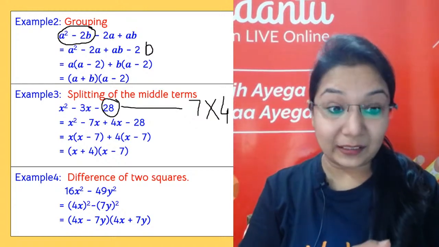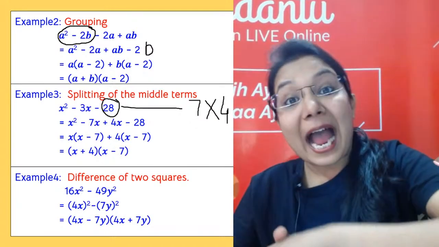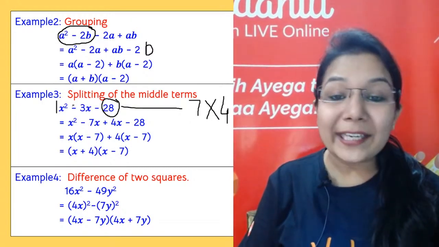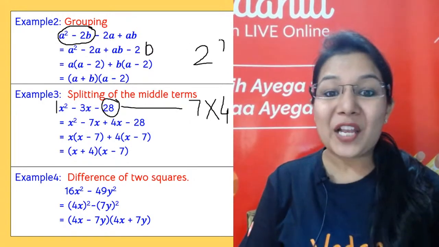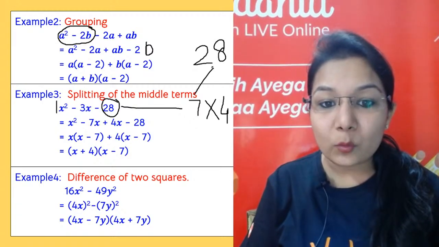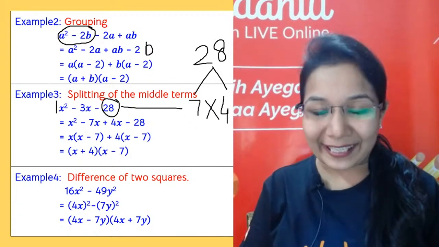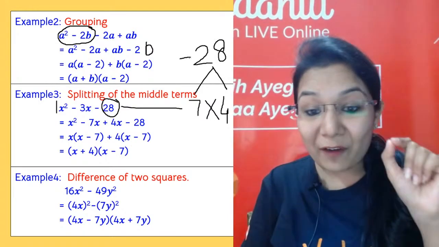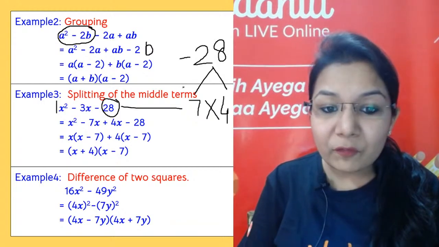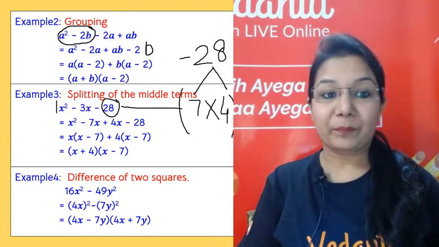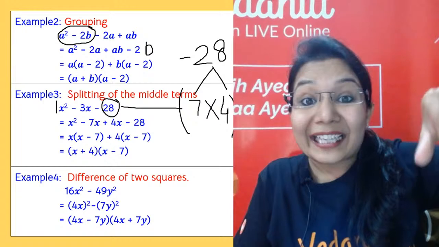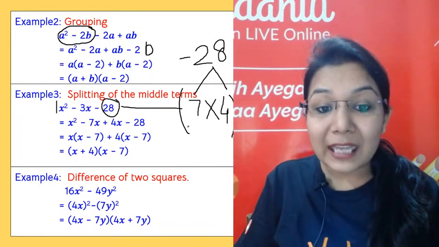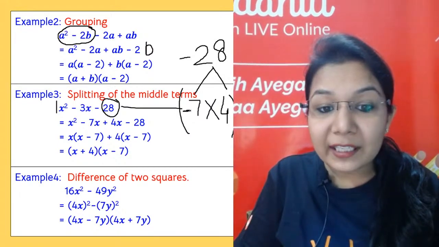Sanjay, my dear, for splitting the middle term, you have to take the last term and the coefficient of x square and multiply them. So here it's just 1. So 1 into 28 is 28 only. So split the number 28 in such a way that the two factors which you get, if you multiply them, you will get minus 28. Signs also have to be taken care of. But in front of which number should I keep minus? That depends on the middle term. That is minus 3. So if you need the sum as a negative number, that means your greater number should have a negative sign.